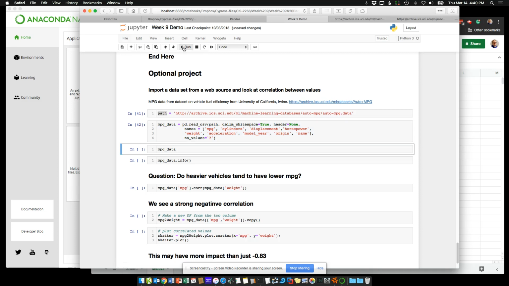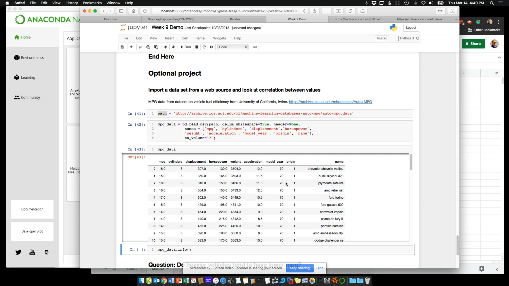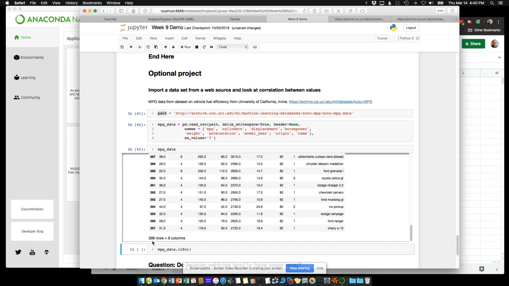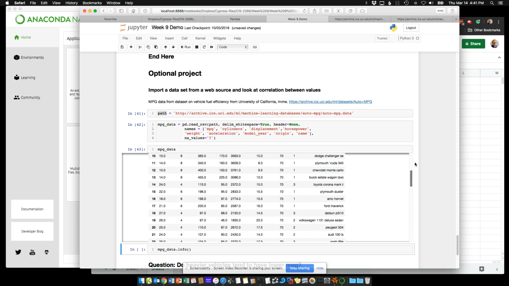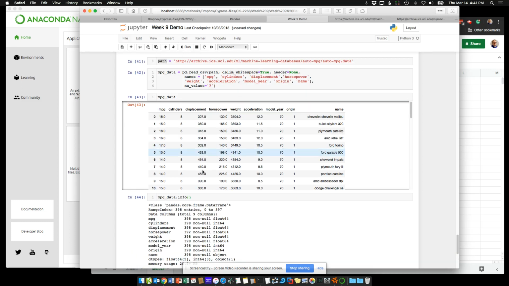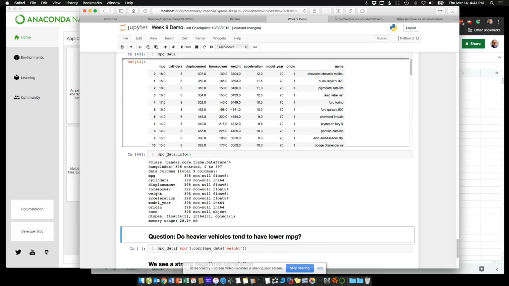So I run that. Now if I run MPG data, you can see I have imported that into a data frame. We have 398 rows and 9 columns. So very quick, very nice. I get information about my data set with .info. So mpg_data.info. Apply that to your data frame, and you can see if it's a float, an integer, or an object, hence being a text string.